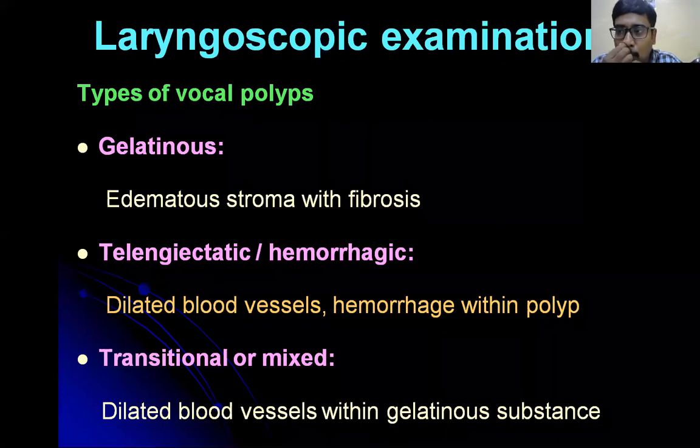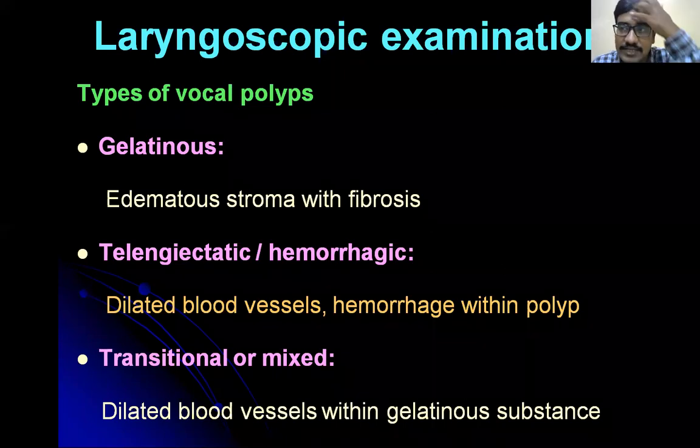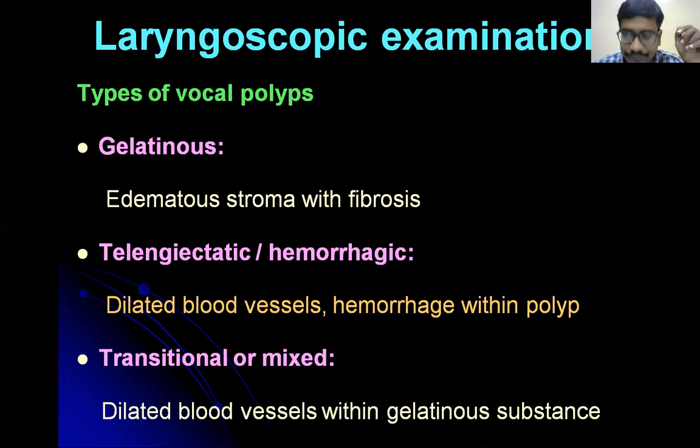So there are three types of vocal polyps. One is gelatinous if only edematous fluid enters into the Reinke space. It is hemorrhagic if blood enters into the Reinke space, and if both fluid and blood enter the Reinke space, it is called mixed.